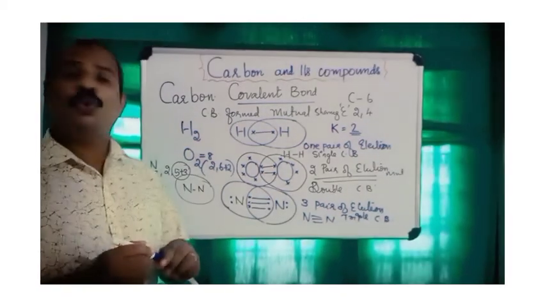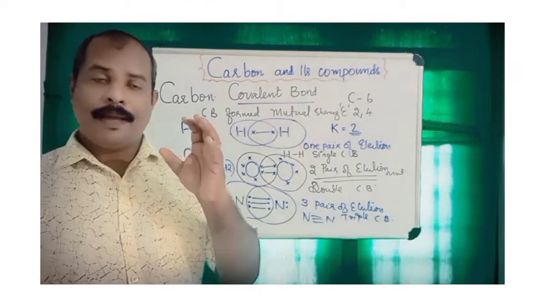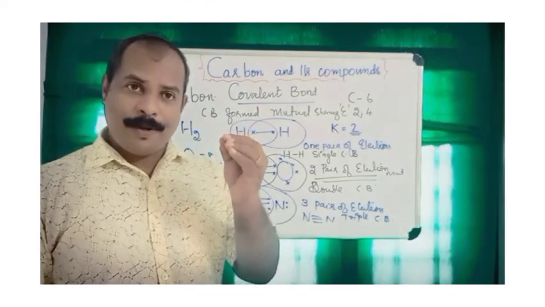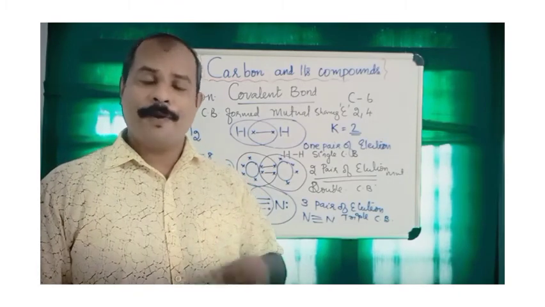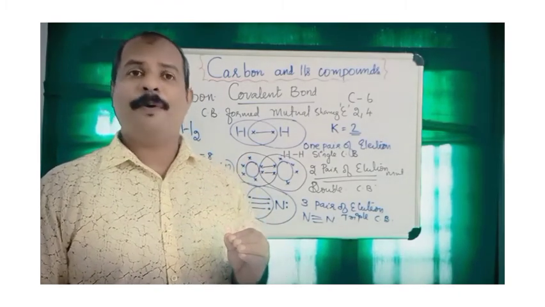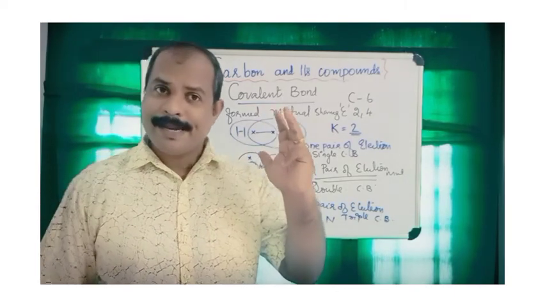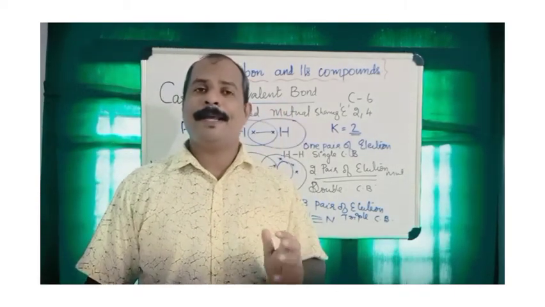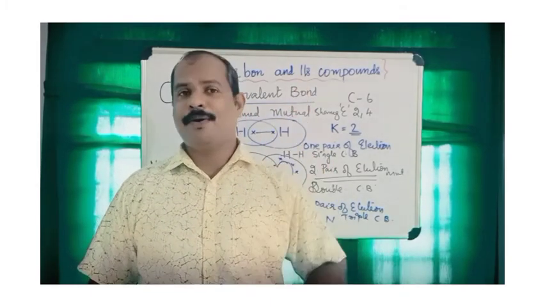Now we are going to consolidate in simple terms. We know a covalent bond is formed by the mutual sharing of electrons. There are 3 types of covalent bonds: single covalent bond, double covalent bond and triple covalent bond.